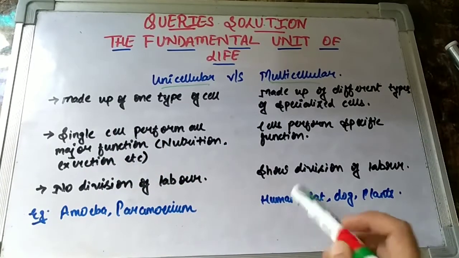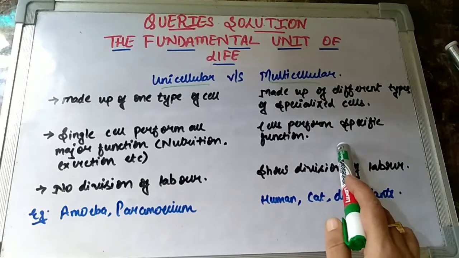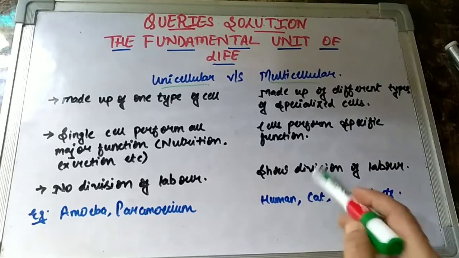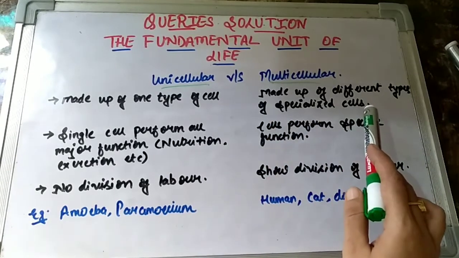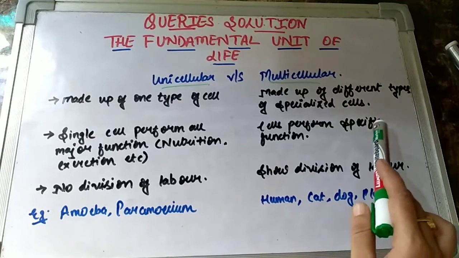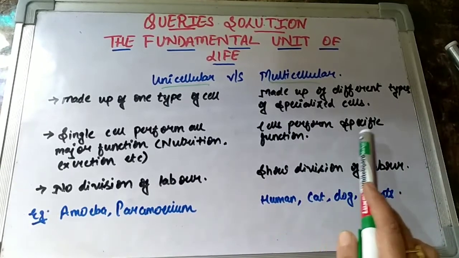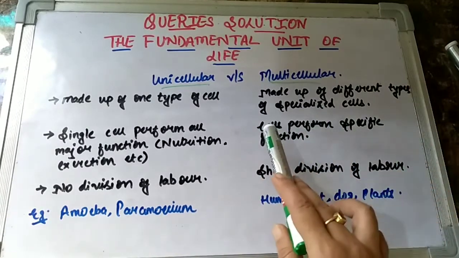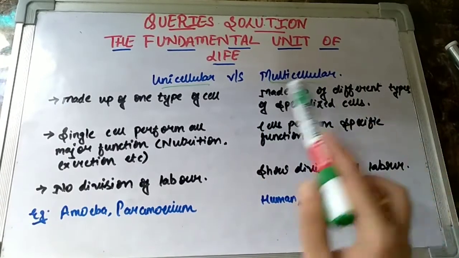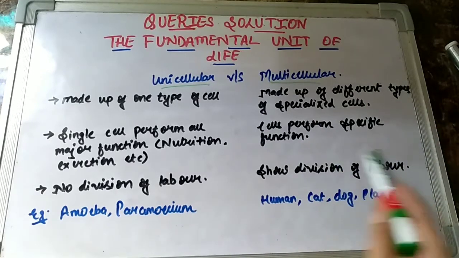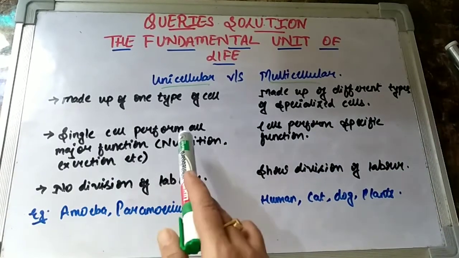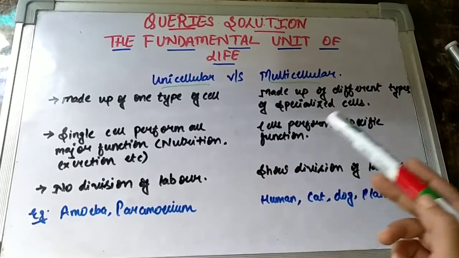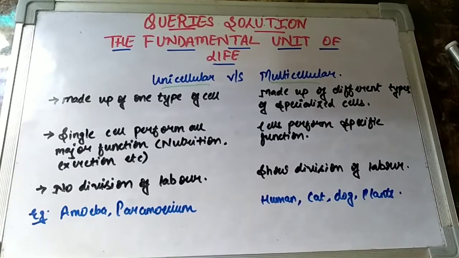But when we talk about a multicellular organism, as we have discussed, children, they have different types of cells, and all of the cells are specialized cells. What does that mean? That they have their own specific set of functions to perform. And as I discussed, their functions will never mix with each other. One type of cell will always do its own function, another type of cell will always do its own function. So in unicellular we say a single cell is doing all the work, but in multicellular, since there are many different types of cells, they have their own specific work and function to perform.